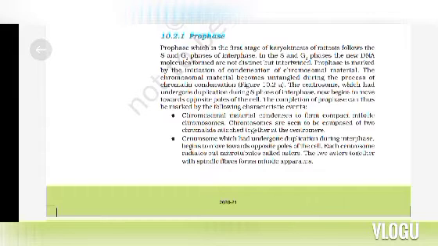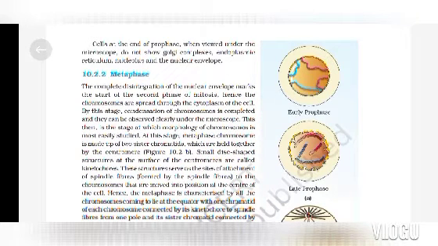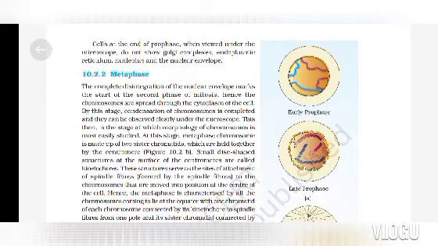Chromosomal material condenses to form compact mitotic chromosomes. Chromosomes are seen to be composed of two chromatids attached together at the centromere. Centrosome, which had undergone duplication during interphase, begins to move towards opposite poles of the cell. Each centrosome radiates out microtubules called asters. The two asters, together with spindle fibers, form the mitotic apparatus. Cells at the end of prophase, when viewed under the microscope, do not show Golgi complexes, endoplasmic reticulum, nucleolus, and the nuclear envelope.